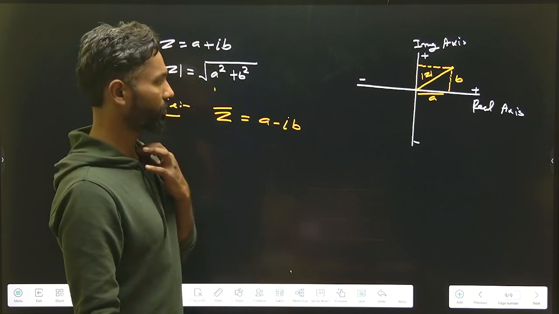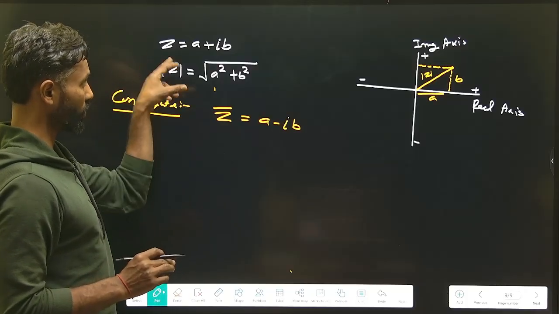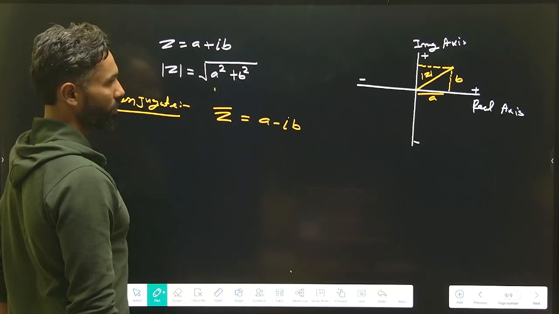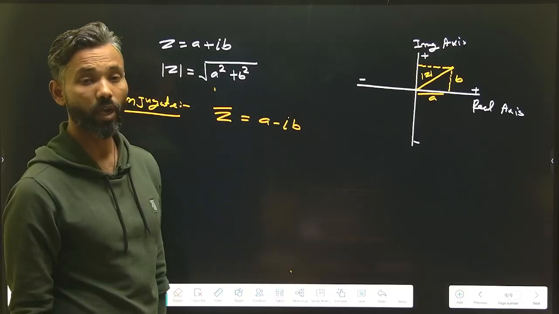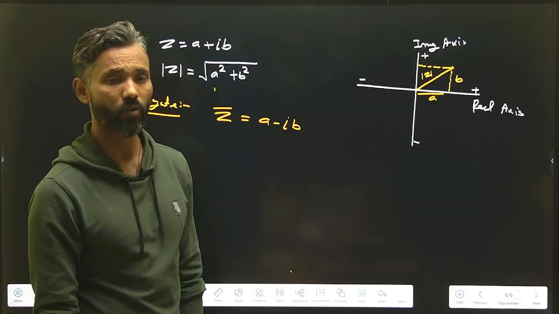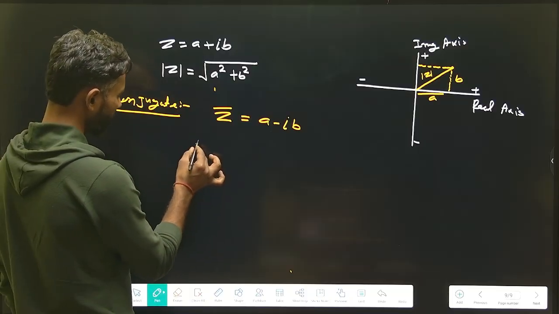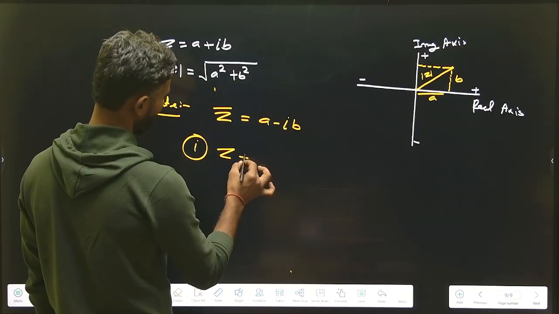Now we are going to discuss a few basic things based on these two. We have mentioned over here that z is equal to a plus iota b, and we know that conjugate of z is equal to a minus iota b. We are going to get some better results over here. Number one: suppose we add a complex number with its conjugate.